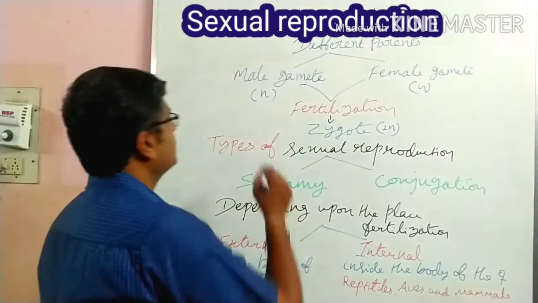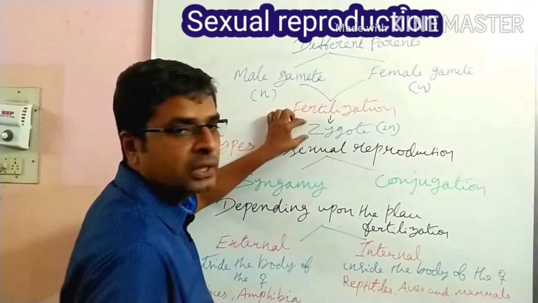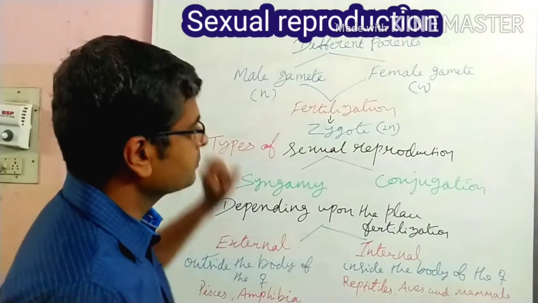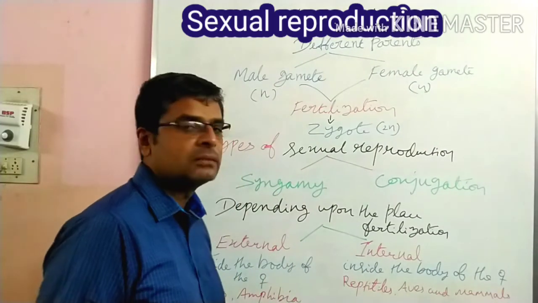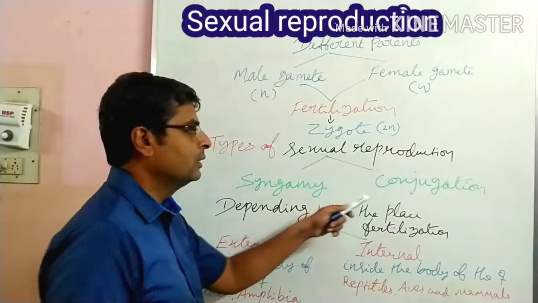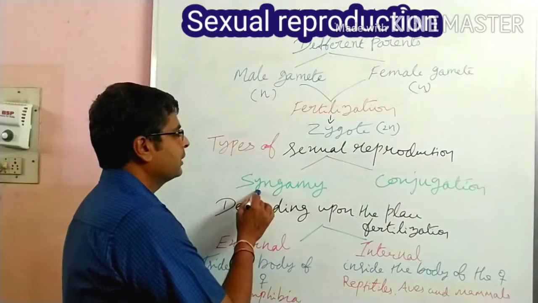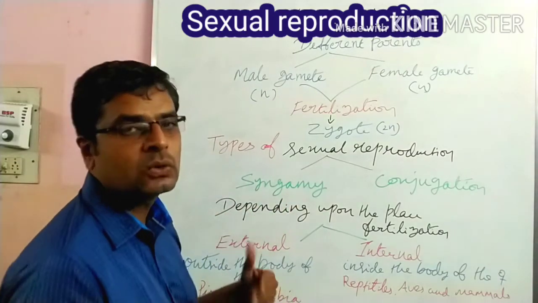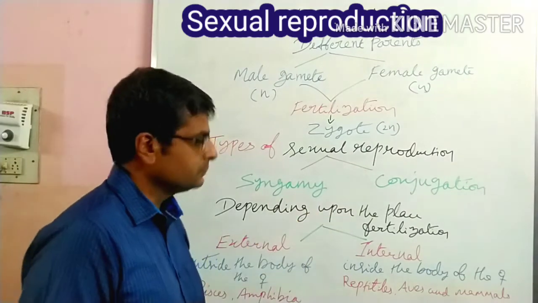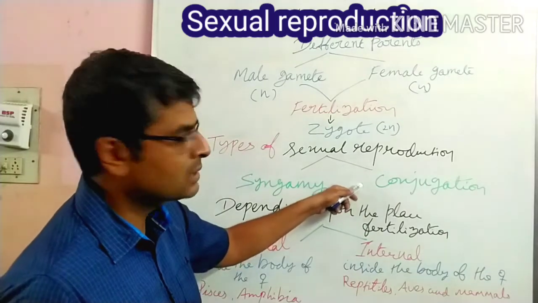Here is the diploid cell; to form this, the diploid zygote will be produced. Next, the types of sexual reproduction that occur in organisms are syngamy and conjugation. Syngamy: syn means fusion, gamy means gamete, so fusion of the gametes, also called fertilization. Conjugation means a temporary union of two parent cells, which we will discuss later.